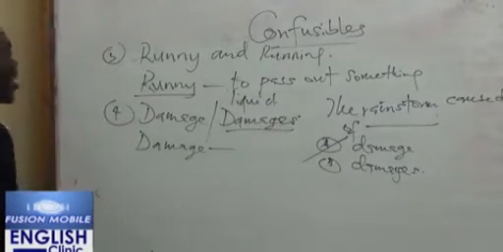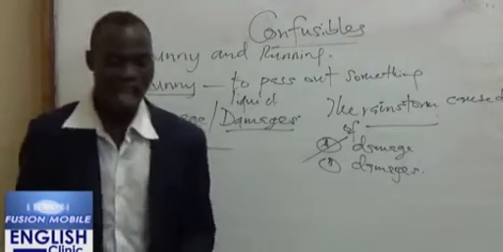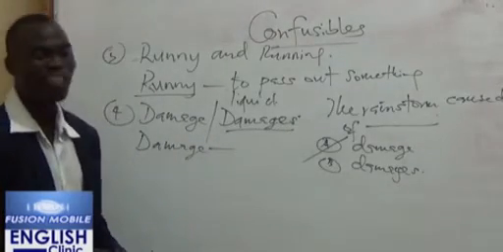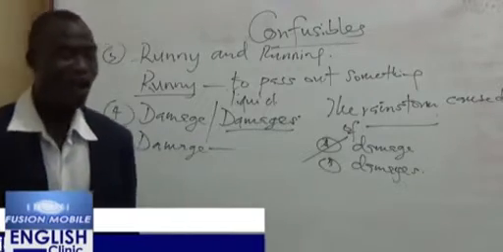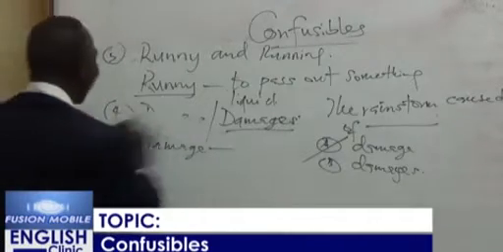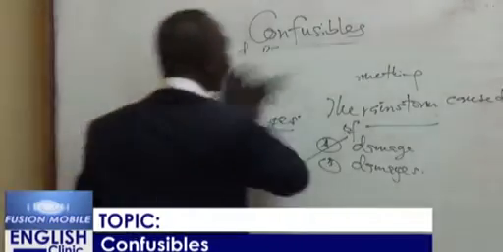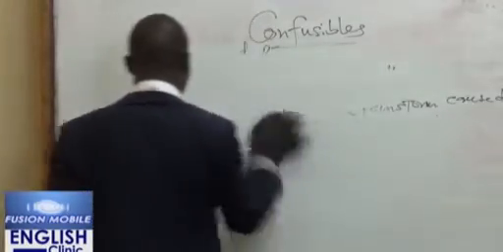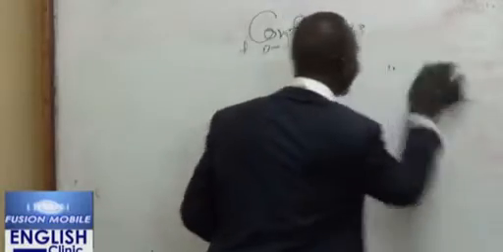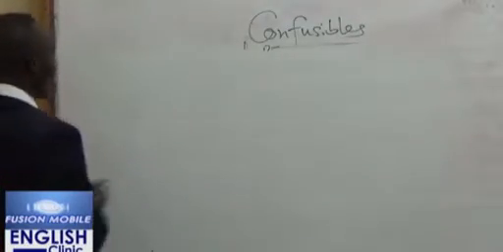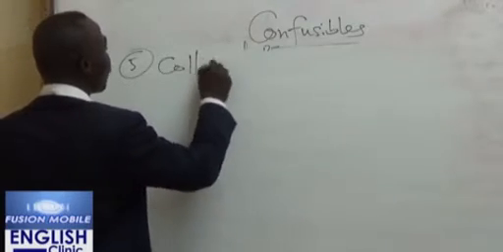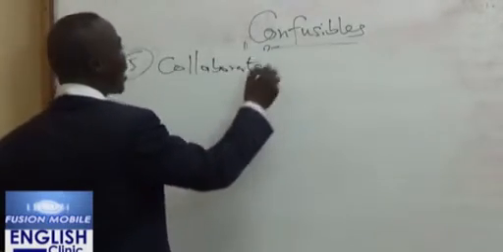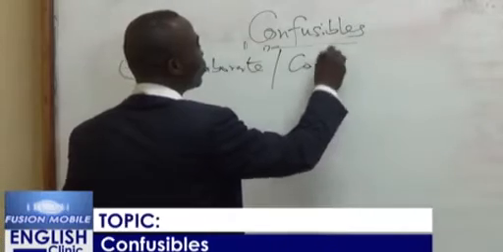So, damages is referring to what? To anything that you receive as a form of compensation for the destruction that is done to what? To your property. Now that is that. Let's look at another expression, which is what? Let's look at some two expressions. Let's look at number 5, collaborate, and then corroborate.